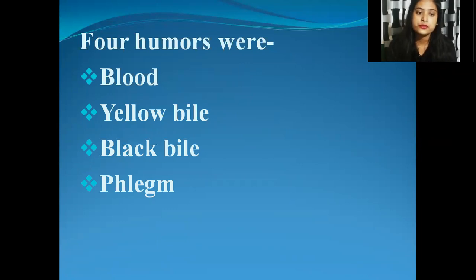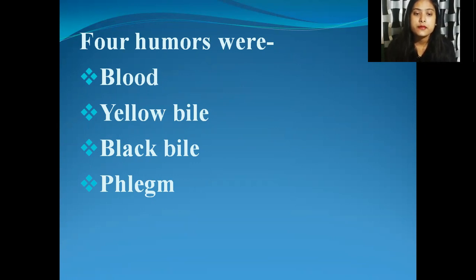So four types of fluids were there, that is blood, yellow bile, black bile, and phlegm. So these were the four humors which were responsible to control health. Now, first one is blood. We all know what is blood. That is the red fluid part of the connective tissue. Then coming to the second humor, that is yellow bile. This is the bile juice which is secreted by the liver, and it helps in digestion by emulsification of fats. So that is what is yellow bile.